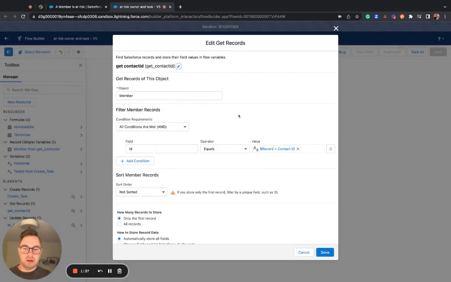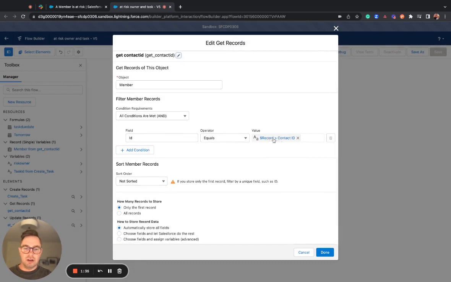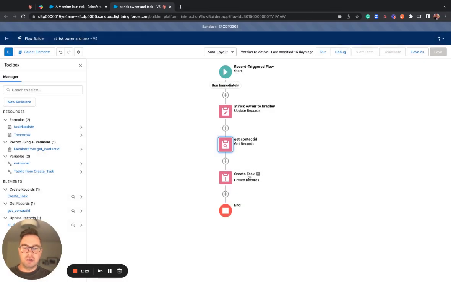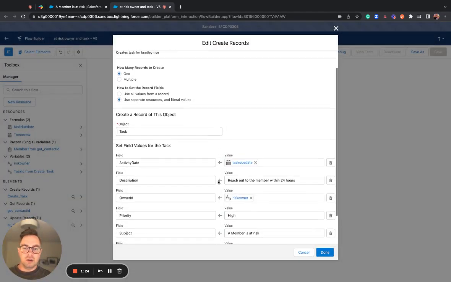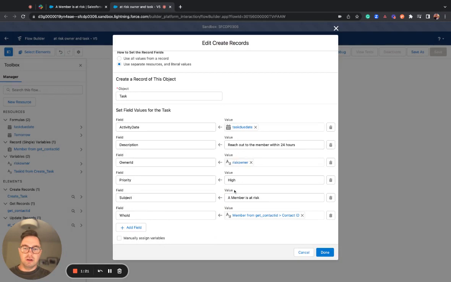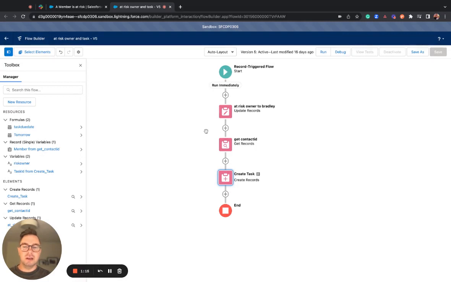From here, we're going to get the records from the record ID of the member. That's then going to be shared back over to Bradley Rice, and then it's going to create that task. So from the task, we're going to then create the fields along with what needs to be done. From here, this is how we're able to quickly automate the process for Bradley Rice to be able to mark this member as at risk and be able to uncheck that box, because profile wise he's the only one that has the permission to do that. So then after that, it will then revert back to the original owner.